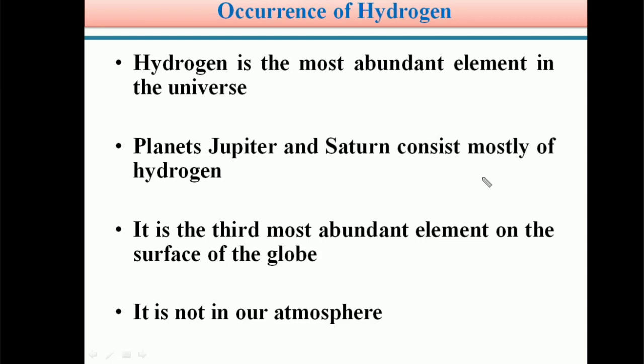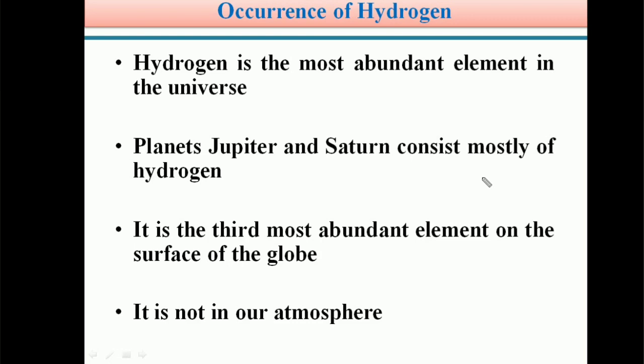Finally, based on its electronic configuration, its valency configuration, we place hydrogen at the top of the 1A group elements. Generally hydrogen is placed in 1A group, but actually hydrogen has some similar properties like halogens also.